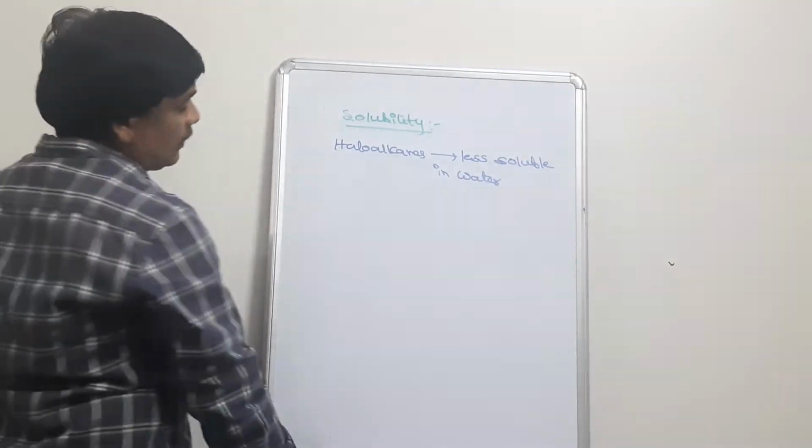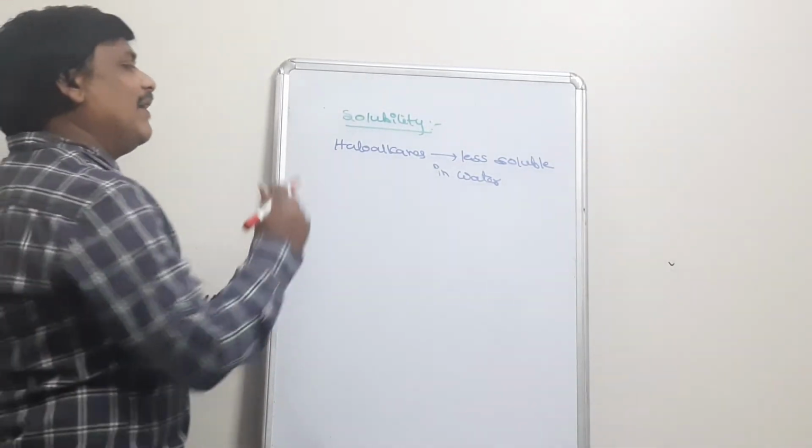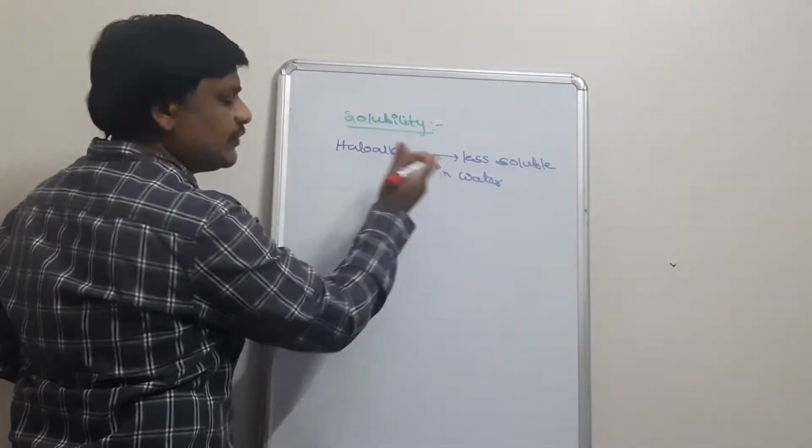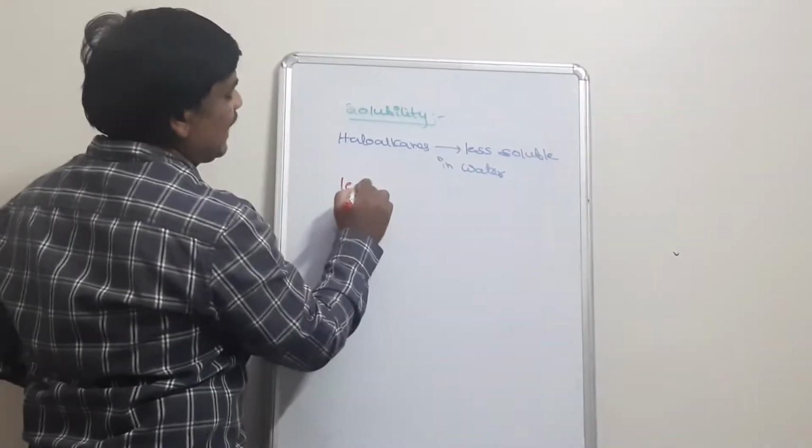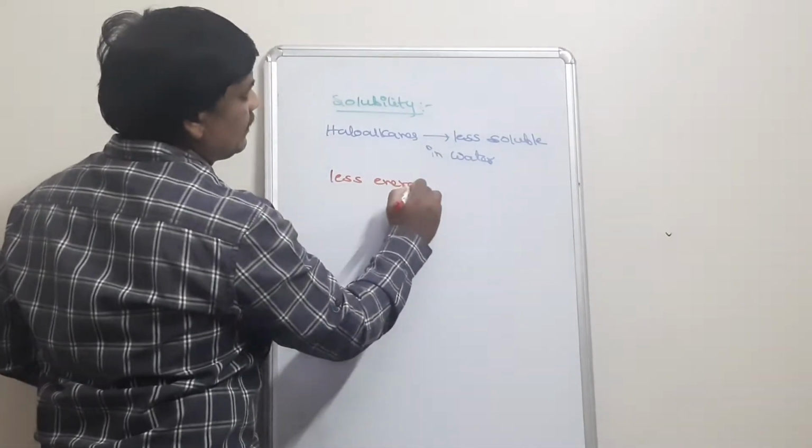Why they are less soluble in water means, when these haloalkanes are dissolving in water, only less energy is released.